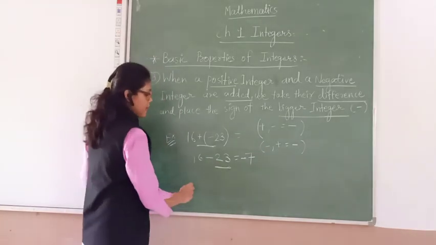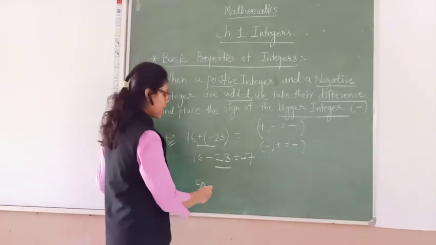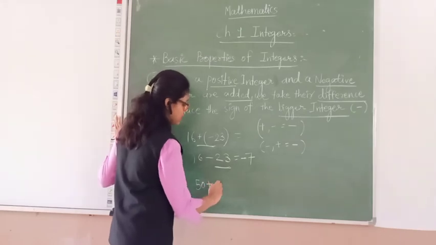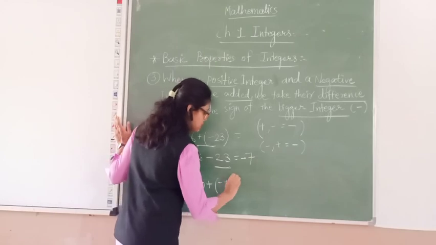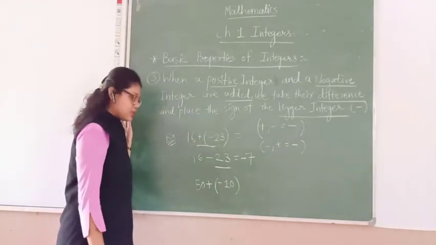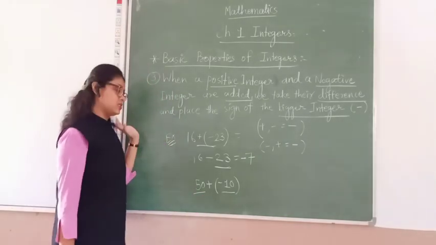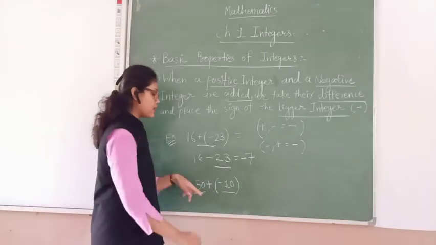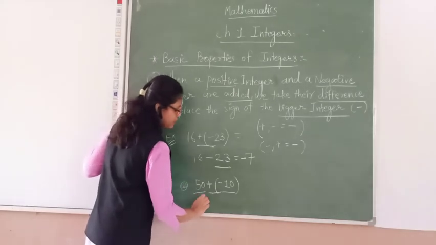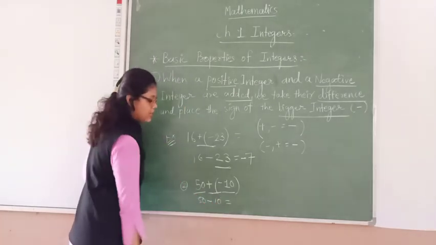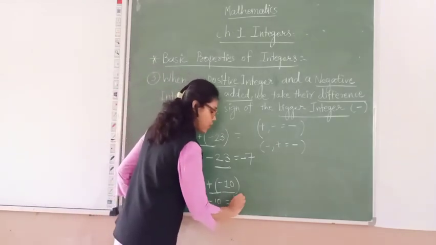Let's take another example: take one positive integer and one negative integer. I am taking the negative integer minus 10. Now in this, 50 is the positive and minus 10 is the negative integer. When we are adding, first we have to merge this sign: 50 minus 10. Clear? Now 50 minus 10, obviously our answer is 40. Why?